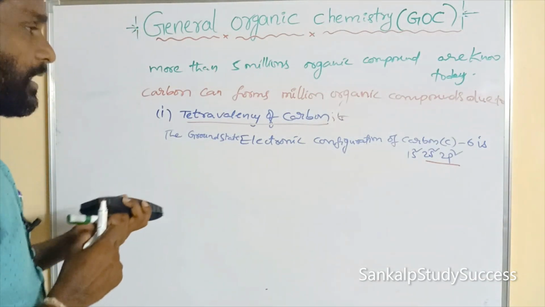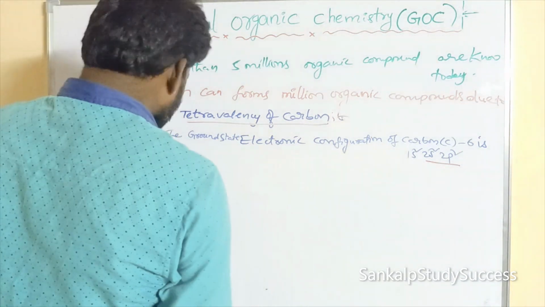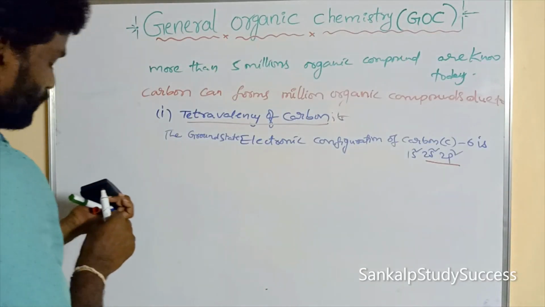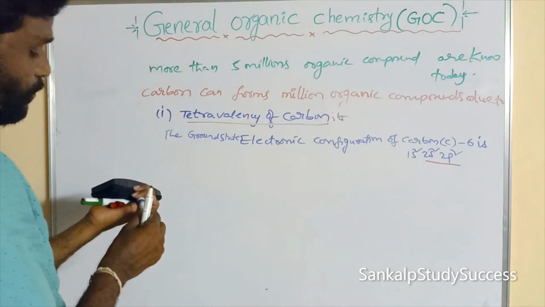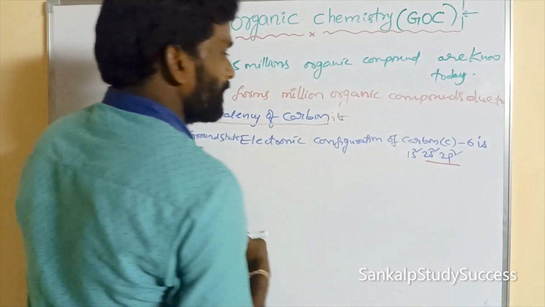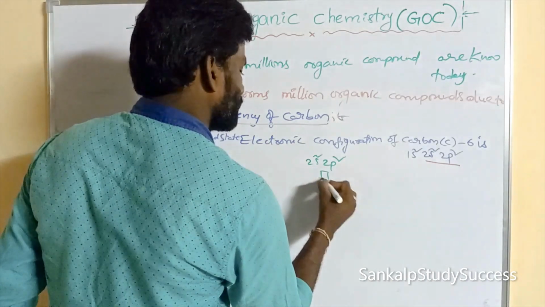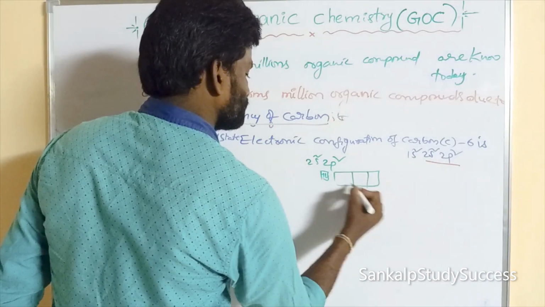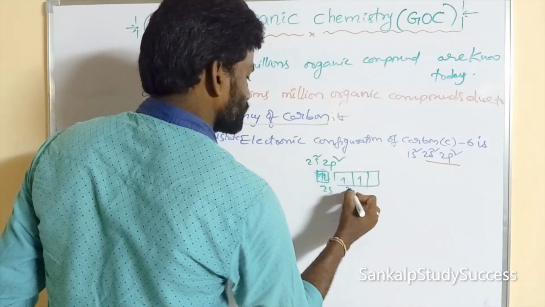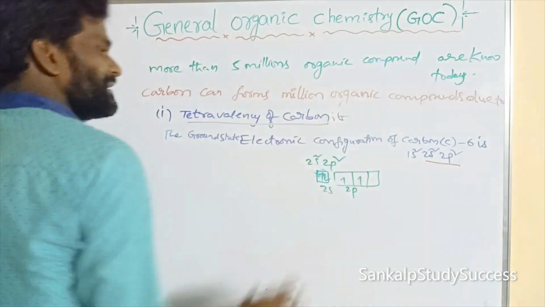Now the outer orbit contains how many valence electrons? 4 valence electrons. So here carbon contains 4 valence electrons. What is that? 2s2 2p2. This is 2s, this is 2p2. So carbon contains 4 valence electrons.